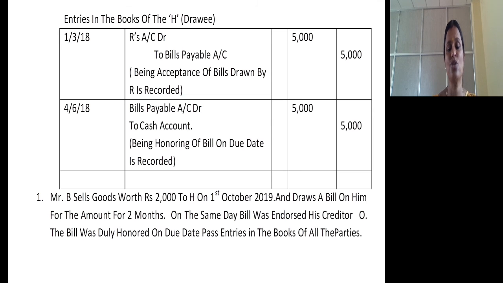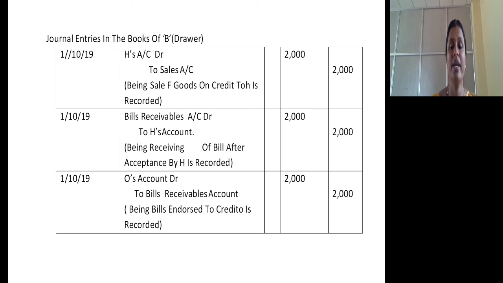In case they ask you to pass entries in the books of O also, see, in the books of O, he will get the bill on 1/10/2019. Journal entry in his book is bills receivable account debtor to, for getting the bill endorsed by whom? Endorsed by B. What's the journal entry? Bills receivable account debtor to, not B. Yes, bills receivable account debtor to B's account. Then on the due date, he will send this bill to H. H will honor the bill. The journal entry is cash account debtor to bills receivable account.